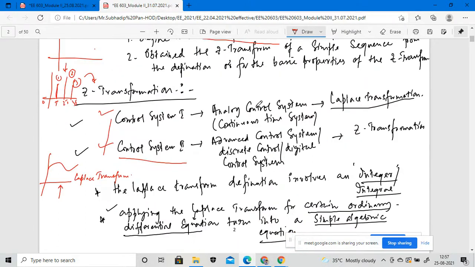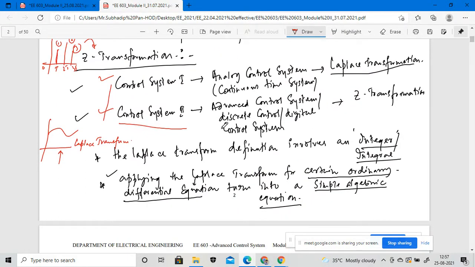So that is why I told you that whenever we implement the Laplace transformation modeling, we need to take it into consideration as an integral number. Whenever we apply the Laplace transformation to a certain ordinary differential equation, it gives a simple algebraic equation, right?